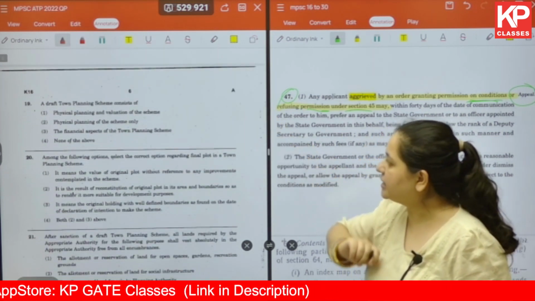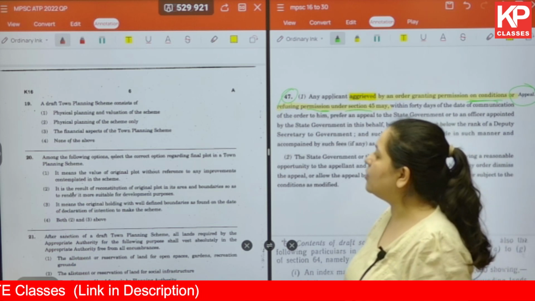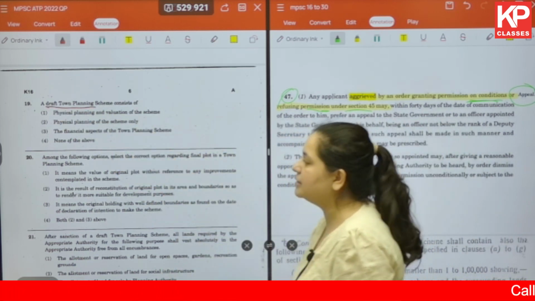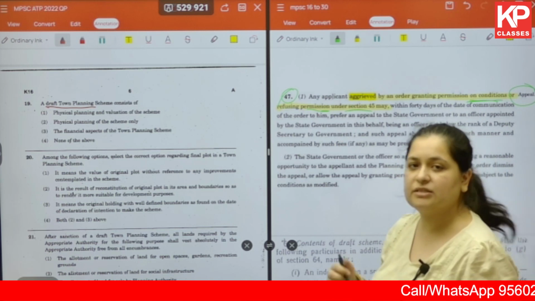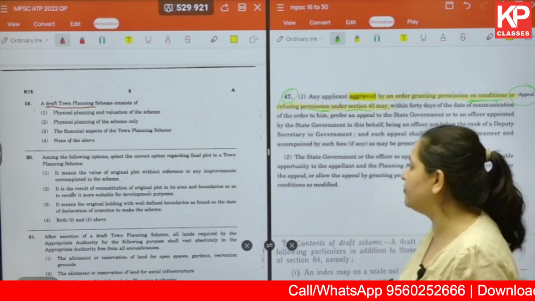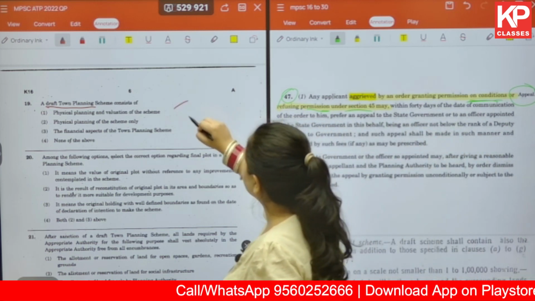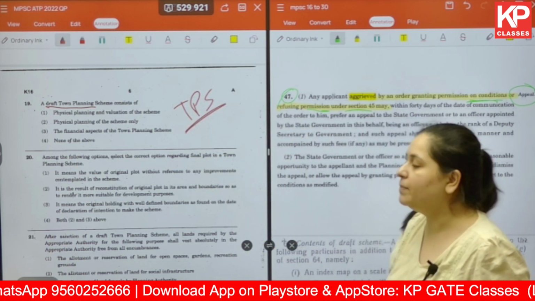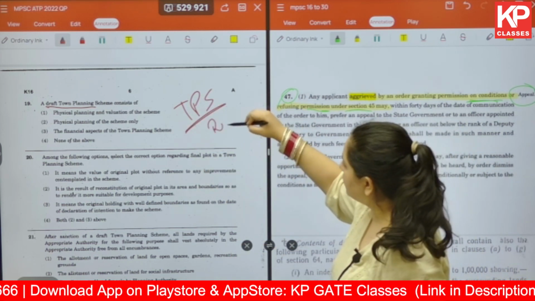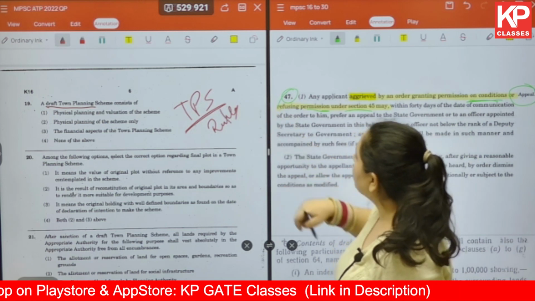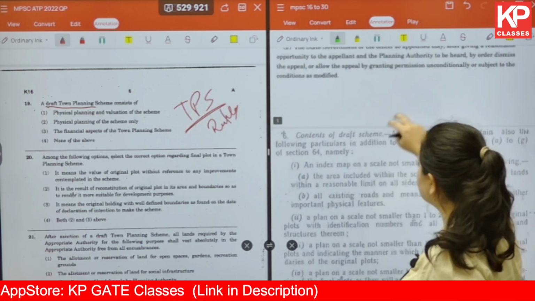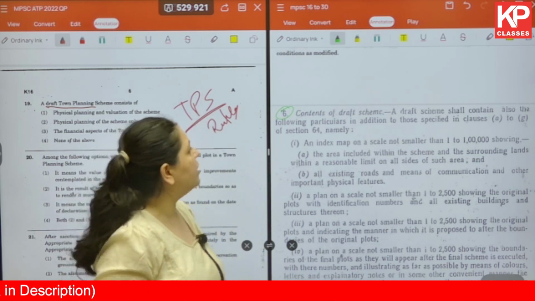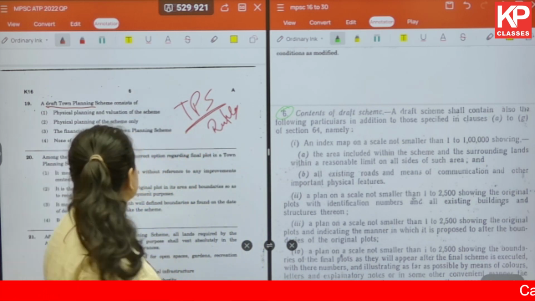Okay. The next one: a draft town planning scheme consists of... Okay. So in this, it's not written which act or document we are referring to. So here, this is in reference to the town planning scheme rules. Under that, if you see section number 6, you will get the contents of a draft TPS scheme.